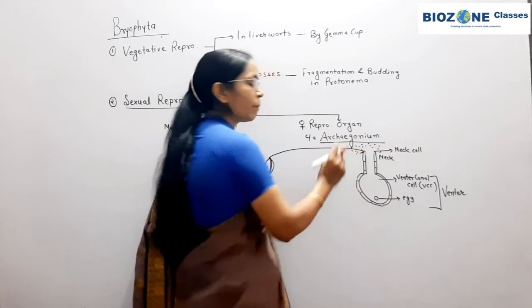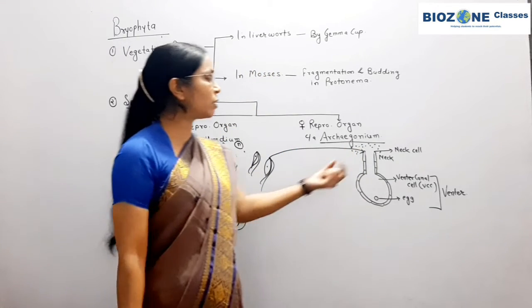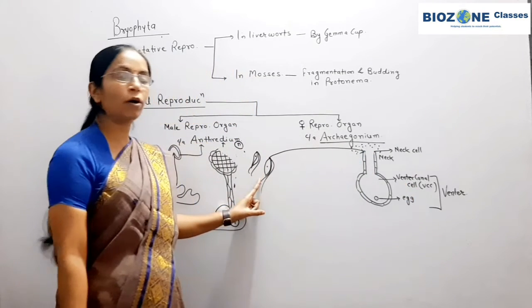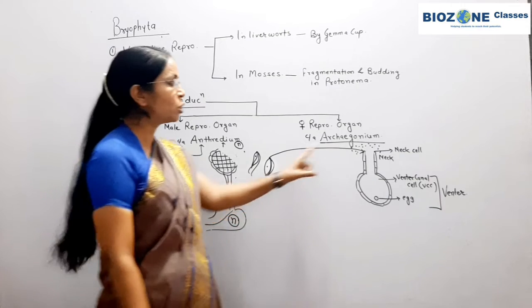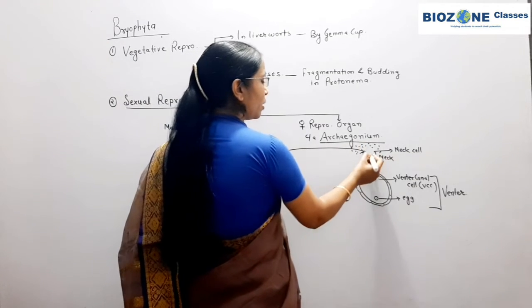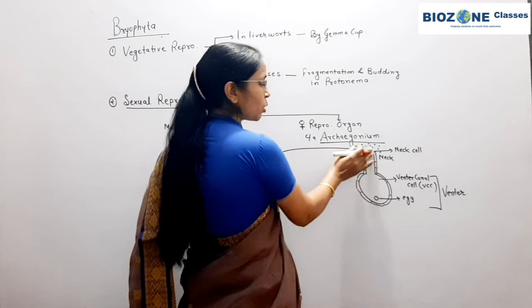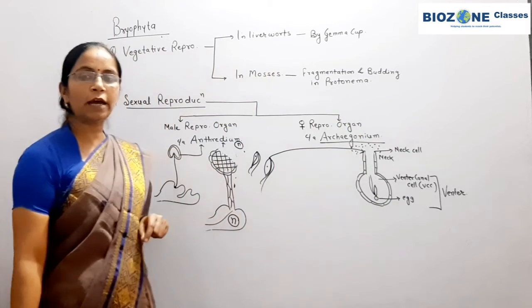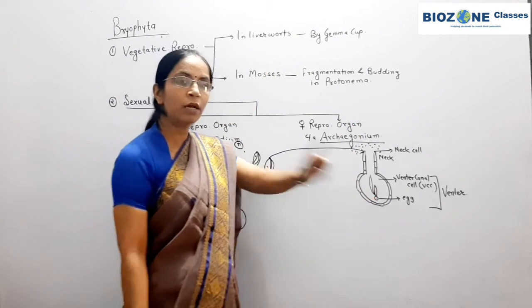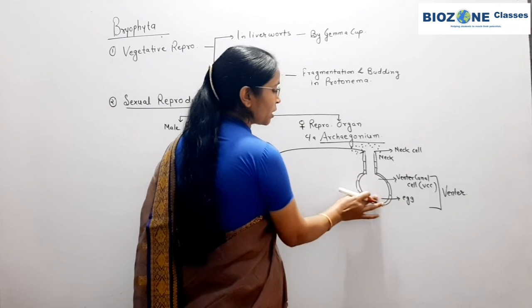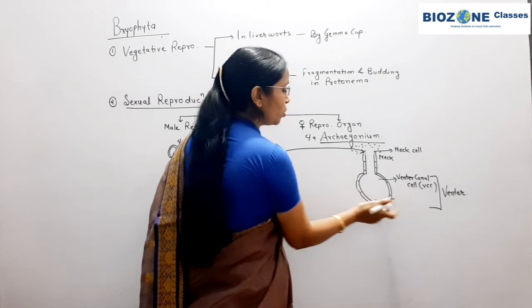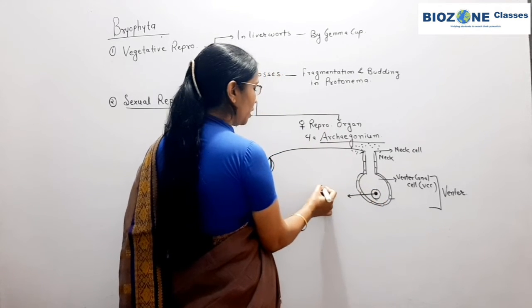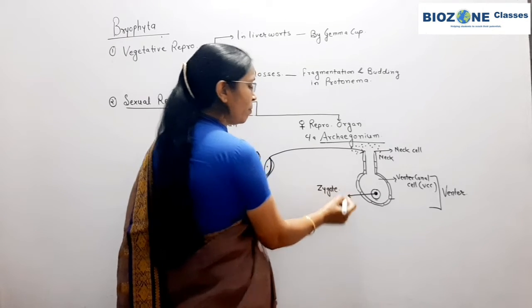These chemicals आके dissolve कहाँ पे होंगे? In the surrounding water. These chemicals which are released from the ventral canal cell are mainly responsible for attracting the male gamete, the antherozoid. So antherozoids reach towards the mouth of the archegonium, and at a time a number of antherozoids enter, but only one antherozoid or one male gamete comes in contact with the egg cell and fertilization proceeds. Upon fertilization, the egg nucleus and antherozoid nucleus fuse, and upon fusion, अब देखिए यहाँ पे क्या फॉर्म हो गया? Inside the archegonium itself, zygote is formed. Clear है?